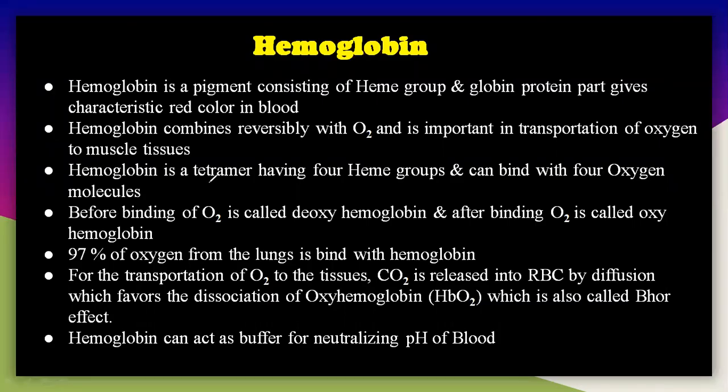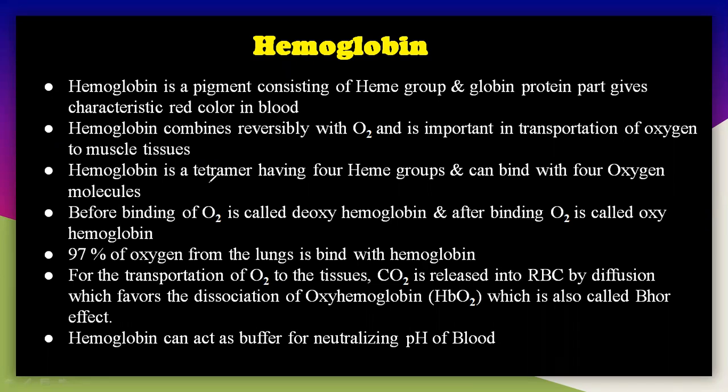So, my dear students, now we will discuss hemoglobin, which is very, very important. In the last class, we discussed the role of essential elements in the biological system. Now we will discuss hemoglobin, which is important for oxygen transport in the biological system. This hemoglobin in the blood is a very important pigment, which gives the red color of the blood.